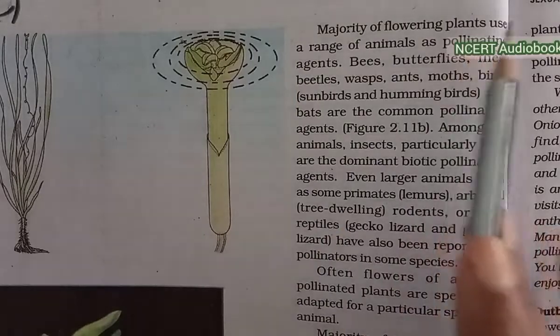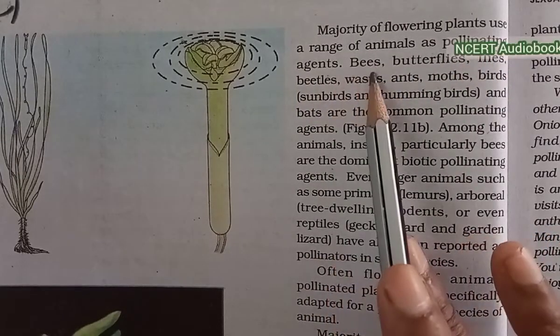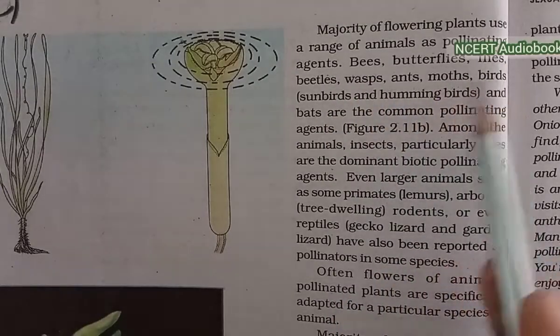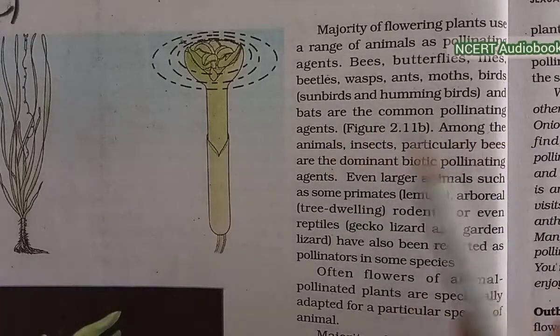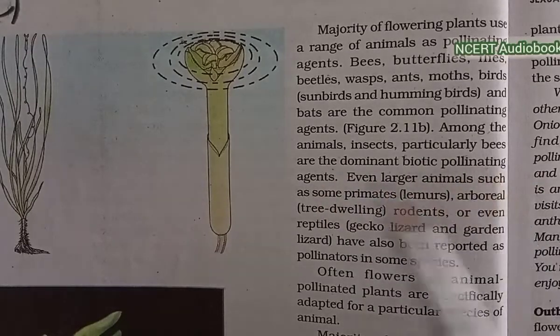The majority of flowering plants use a range of animals as pollinating agents. Bees, butterflies, flies, beetles, wasps, ants, moths, birds, sunbirds, hummingbirds and bats are the common pollinating agents. Among the animals, insects, particularly bees, are the dominant biotic pollinating agents.